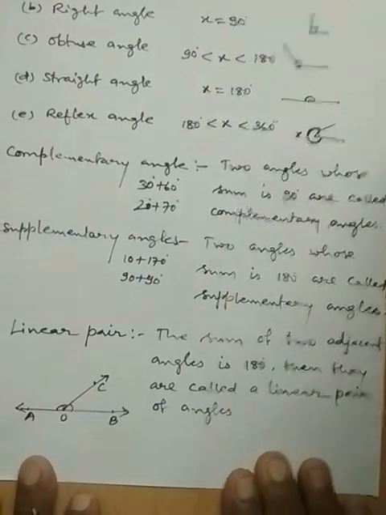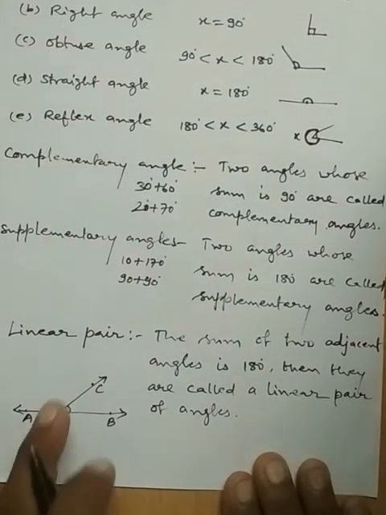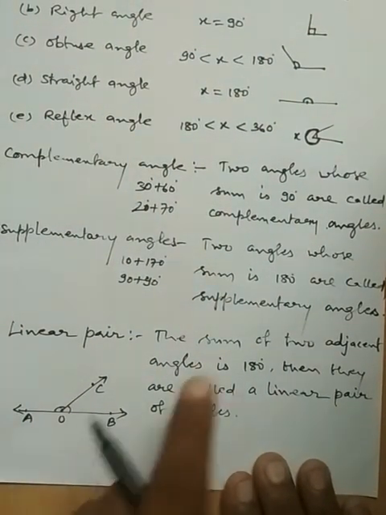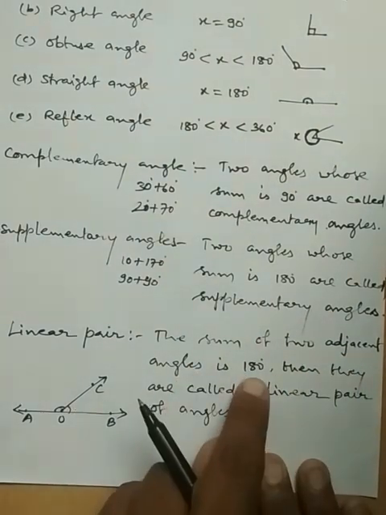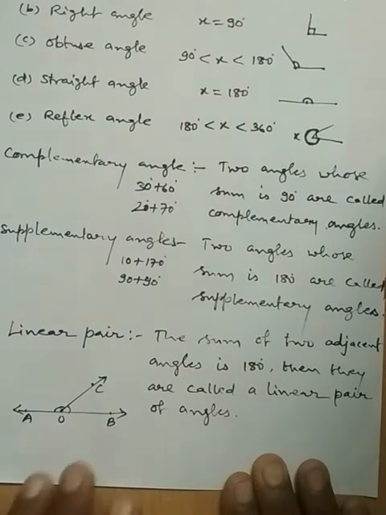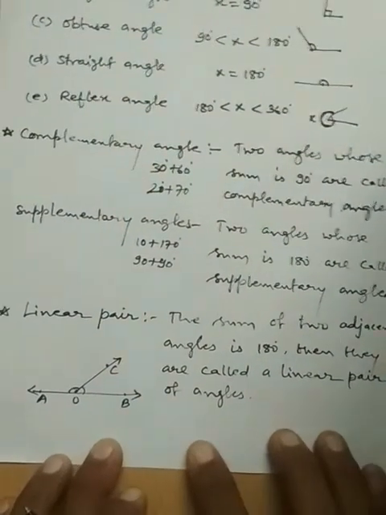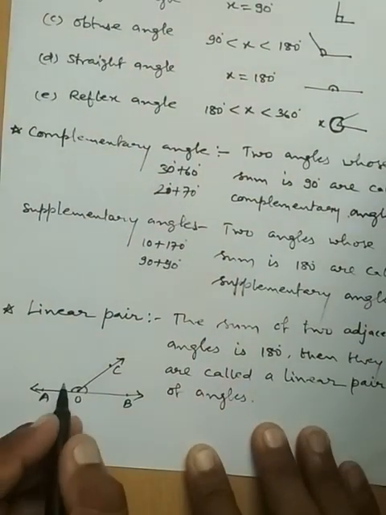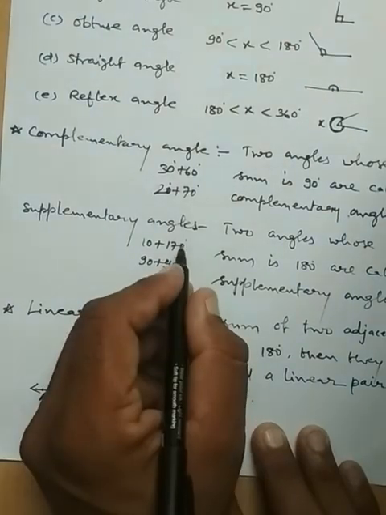The next thing is the linear pair. In a linear pair, the sum of two adjacent angles is 180 degrees. Then they are called a linear pair. Here the two angles are in the form of a linear pair. Here, linear pair and supplementary.